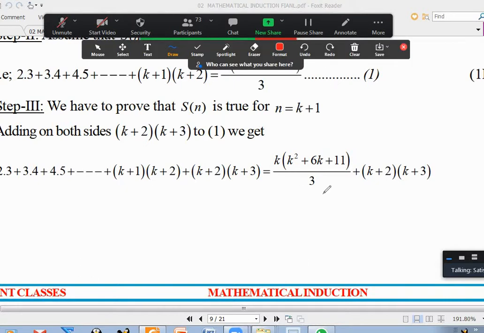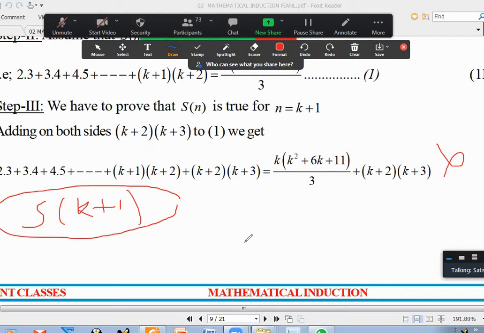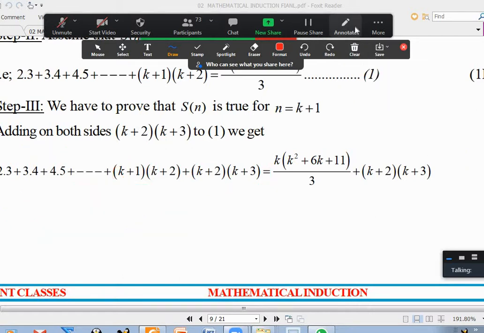I'll tell you. Let us say I want to prove S of k plus 1 is true. Tell me, for the S of k plus 1 statement, what will the LHS be? 2 into 3 will come, 3 into 4 will come, 4 into 5 will come. This is the kth term. What is the k plus 1 term? Wherever k is there, what should I do? Plus 1. Yeah, exactly. Am I correct? Okay, sir. Now you are clear why we added that particular term? Yes, sir. Okay. Then it is good.